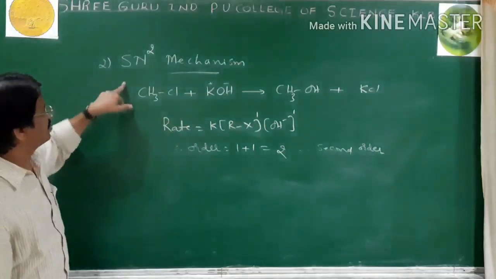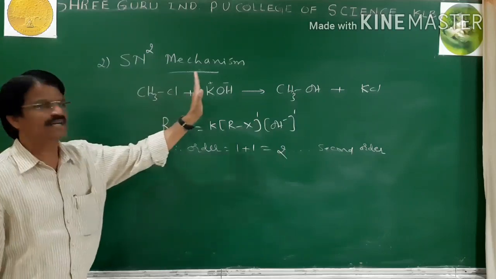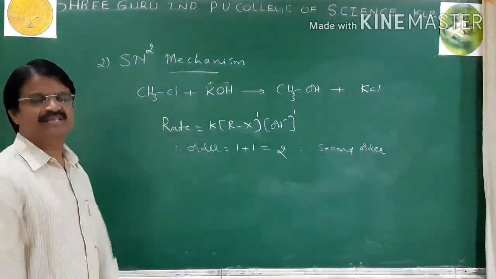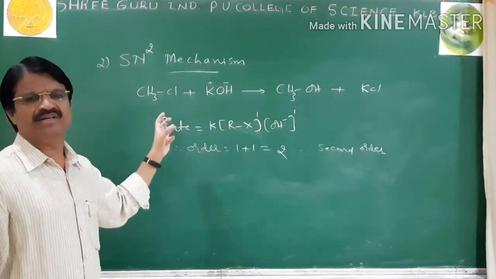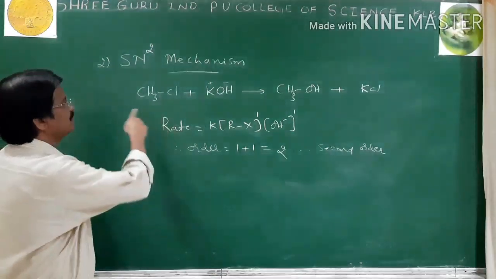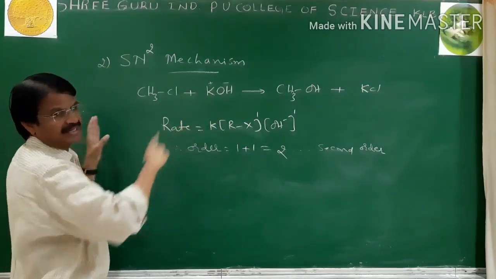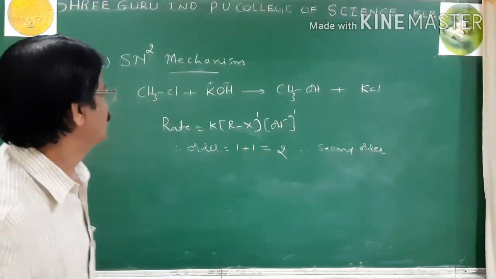As OH slowly attacks the carbon, the C-Cl bond slowly breaks. Then it forms a transition state, an unstable state called the transition state. You write the complete structure. This is the SN2 mechanism, and we can study it in detail.